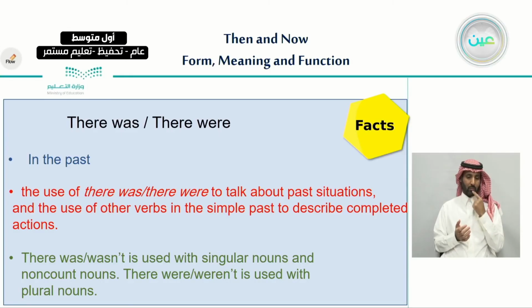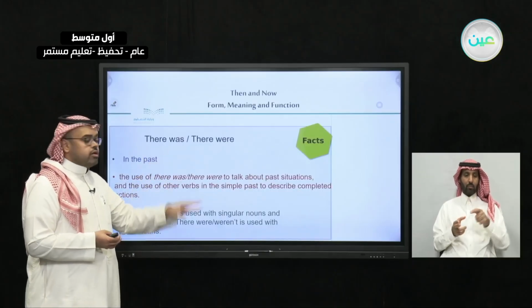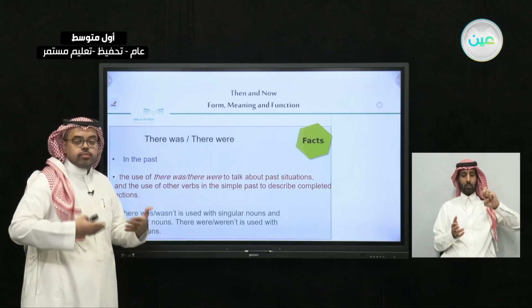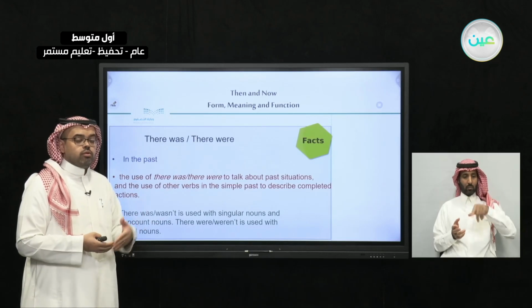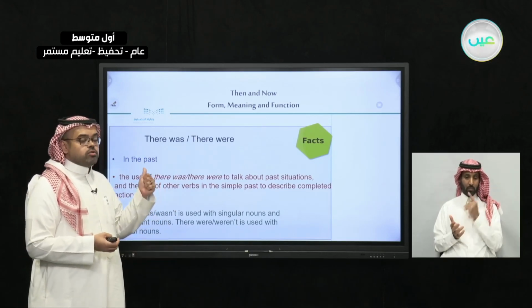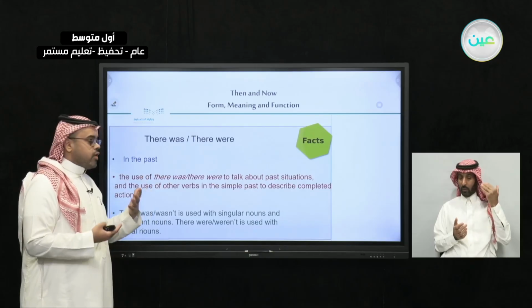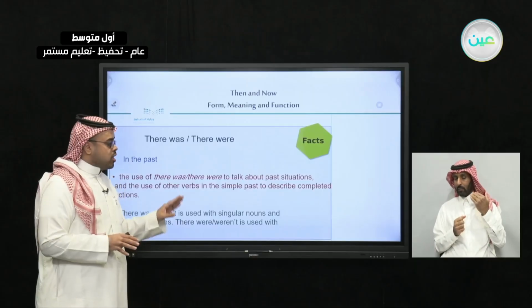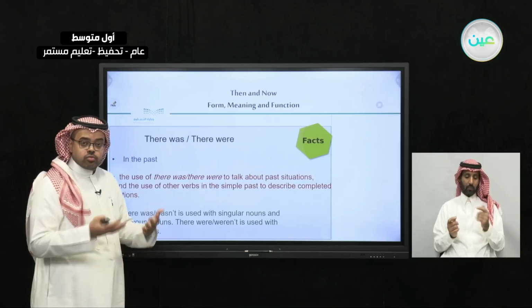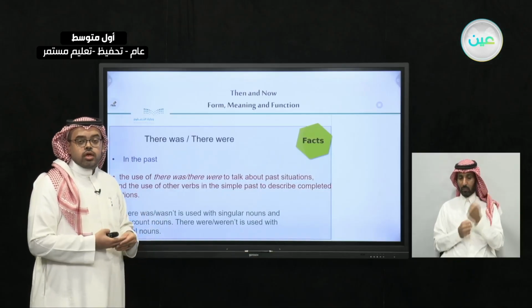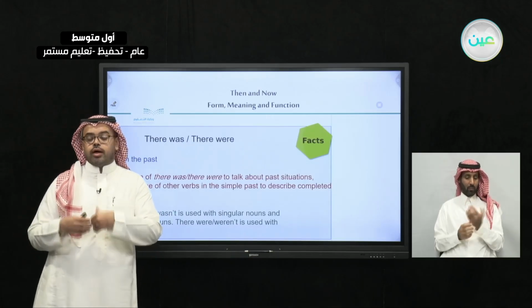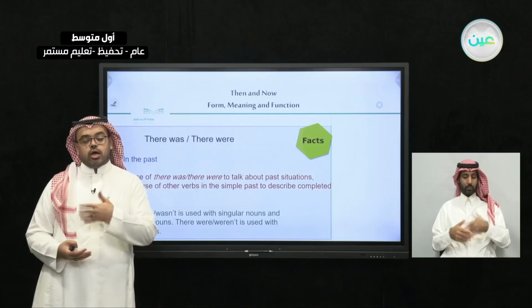We said that these facts started by there was and there were. These facts need to be used when you are trying to make questions, and not only with questions but also with answers, that we are using there was or there were in the past, to talk about, as we said, a past situation and not about completed actions. As we have said, you need to remind them that we use the past tense for completed actions only, like I played, I drove, I went.